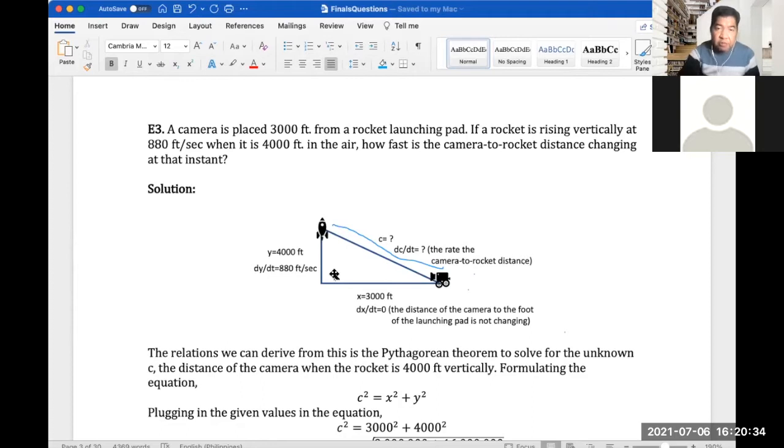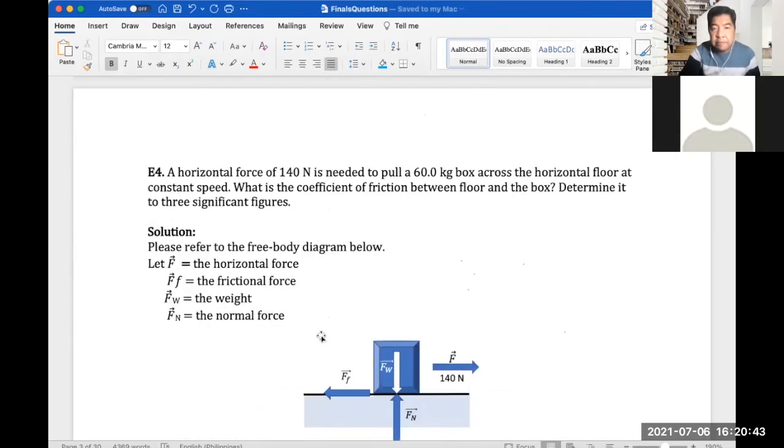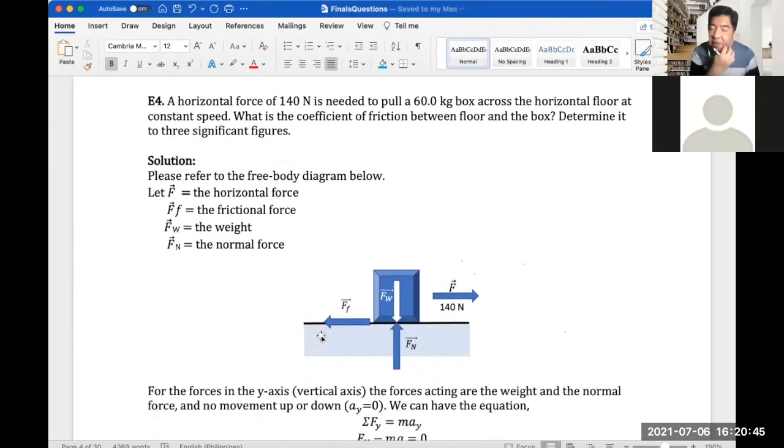Okay, so let's move now to question number 4. Easy round, still the easy round. E4. So this is a physics mechanics problem. A horizontal force of 140 Newton is needed to pull a 60 kilogram box across the horizontal floor at a constant speed. What is the coefficient of friction between floor and the box? Determine to 3 significant figures.